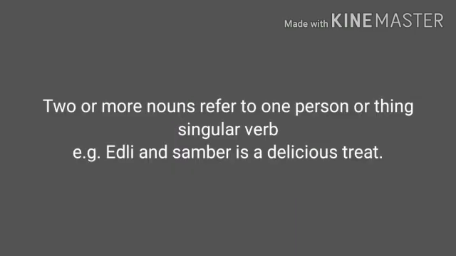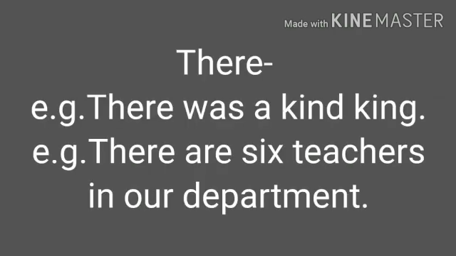When two or more nouns refer to one person or thing, then the noun phrase is thought of as singular and takes a singular verb. For example, idli and sambar is a delicious treat. Though idli and sambar are joined by the conjunction and, it is considered as one thing. That's why it is singular.